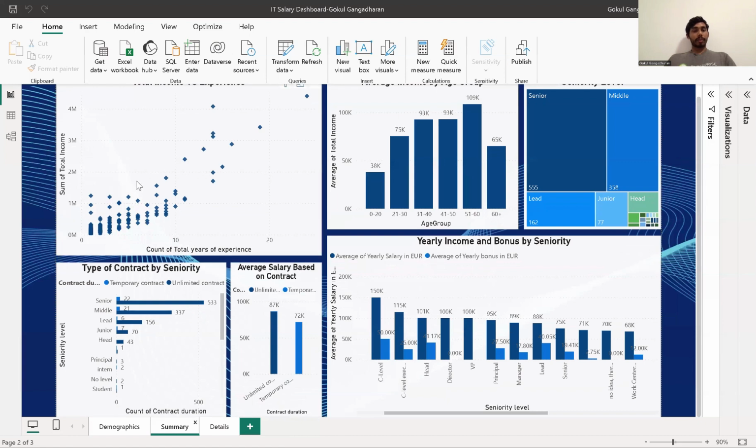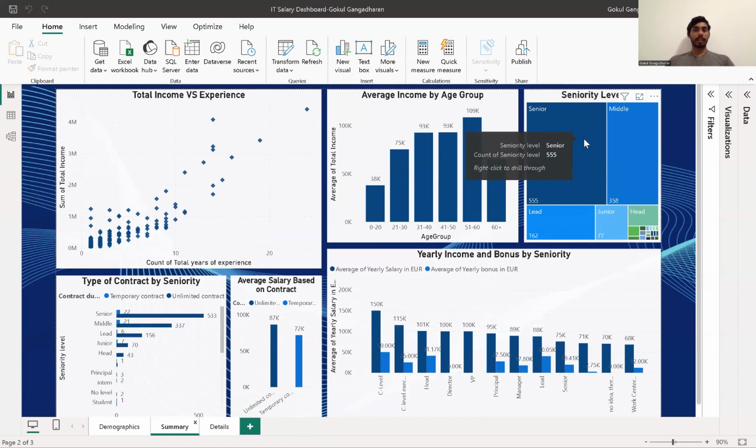Now, if you look at the type of contract, there are two types of contract people are in: either a permanent contract or a temporary contract. Permanent contract means unlimited contract. So we can see here the temporary contract and the unlimited contract. Based on seniority, we can classify how many people are on the temporary contract and how many are working on the unlimited or permanent contract.